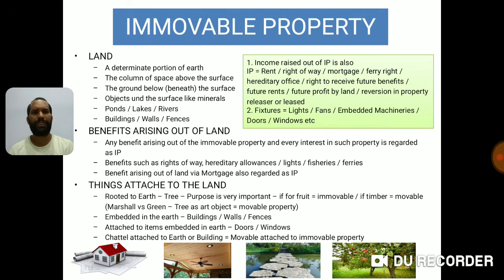The third image, you can see the path and pond. These are also considered as immovable property. And then the last one, the apple tree. The purpose of having the tree is for the purpose of taking fruits. Hence, it is considered as immovable property. Let's move on to the next slide.